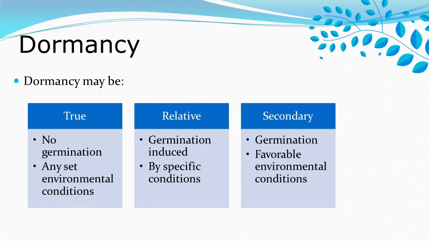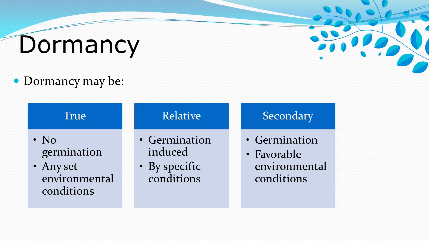Now, let us see secondary dormancy. Secondary dormancy is specifically caused by unfavorable environmental conditions. When the environmental condition becomes suitable, germination is achieved again. The germination is regained after the arrival of suitable environmental conditions. Such a type of dormancy is referred to as secondary dormancy.